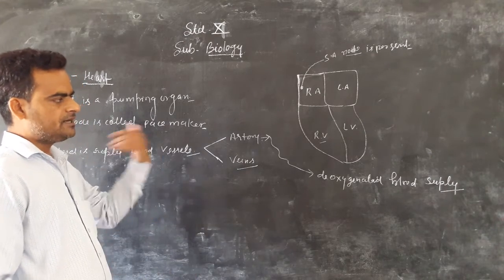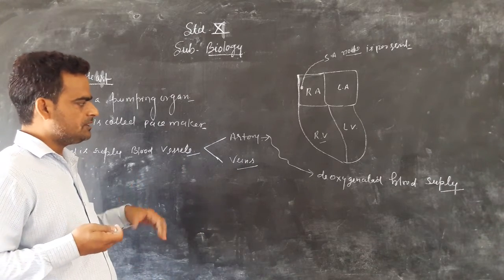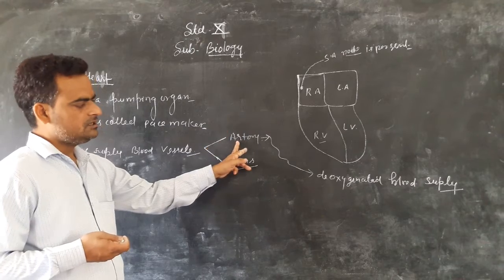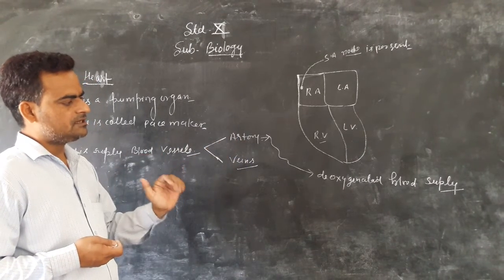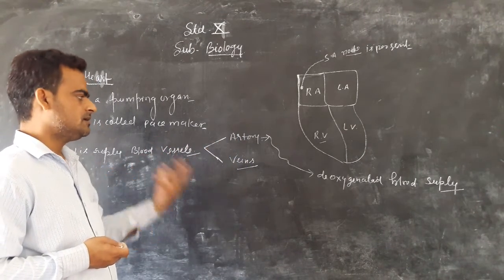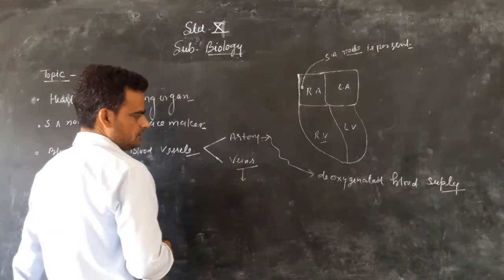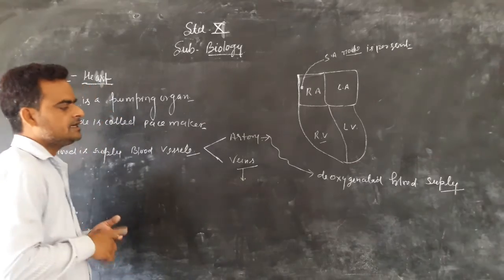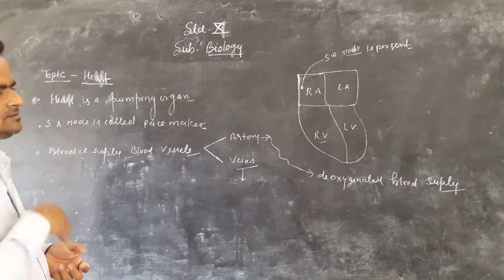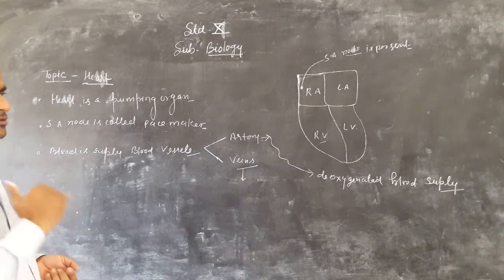So the artery is the deoxygenated blood supply for the body, and veins carry pure blood, meaning oxygenated blood, supplied from the heart to the body organs.